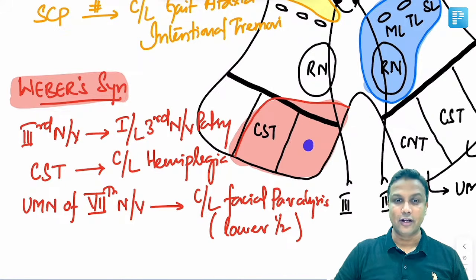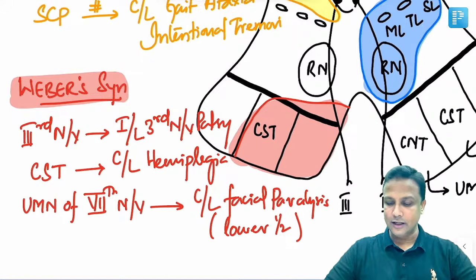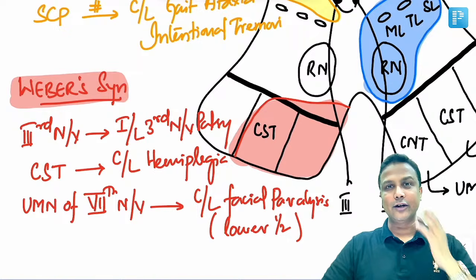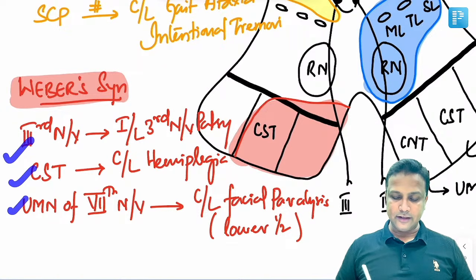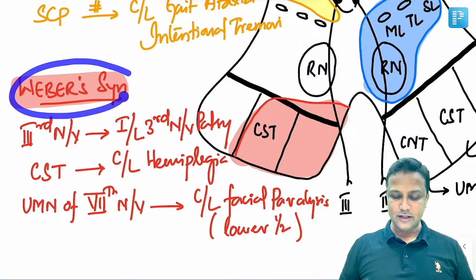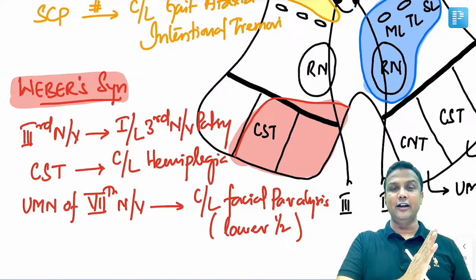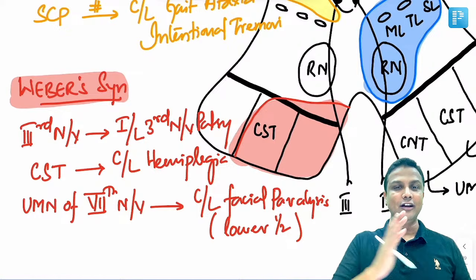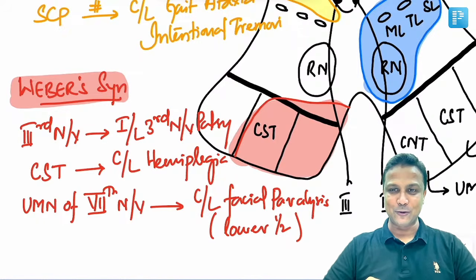Okay, and apart from that, you also have the UMN fibers of seventh nerve passing from here. Upper motor neuron fibers of seventh nerve passing from here. And you know very well, if there is injury to UMN fibers of seventh nerve, it will lead to contralateral facial paralysis, that too only the lower half. If the patient is going to come to you with these three things, of course he's suffering with what? Weber syndrome. So ipsilateral third nerve palsy with the contralateral hemiplegia as well as contralateral facial paralysis. Of course, the person is suffering with Weber syndrome.